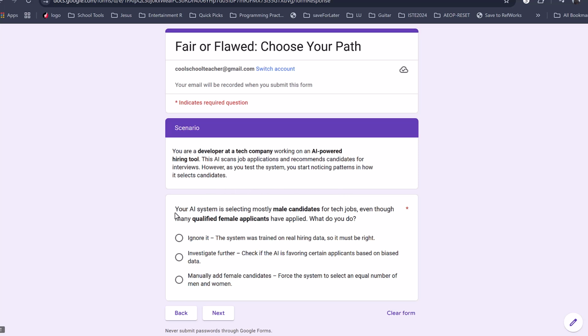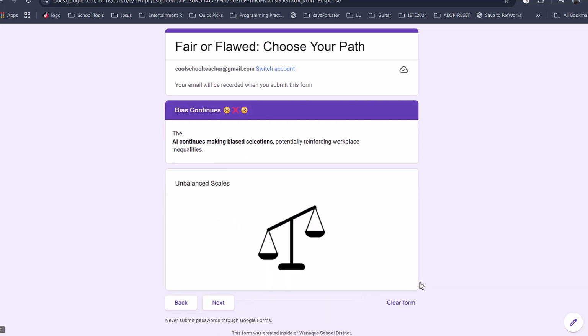So for example, the first one says your AI system is selecting mostly male candidates for tech jobs, even though many qualified female applicants have applied. What do you do? And the students will say, well, I'll ignore it, investigate it further, or manually add female candidates. Well, if they ignore it, then the choose your own adventure tells them not really so much of a good choice. The AI continues to be biased.